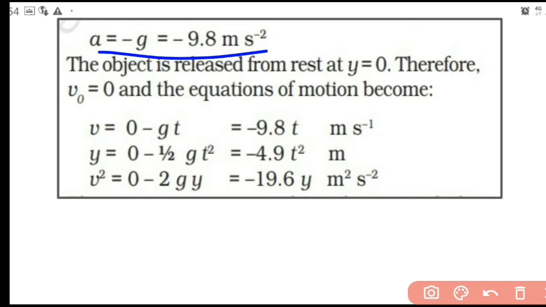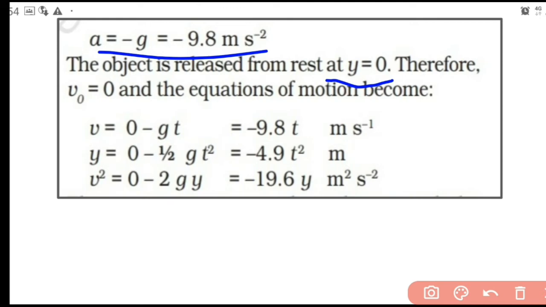And for the object which is released, that means a freely falling body, it starts from rest. So that starting point we are taking as y equal to 0. Since the motion is taking place in the y direction, the vertical direction, in the place of x we simply write y.